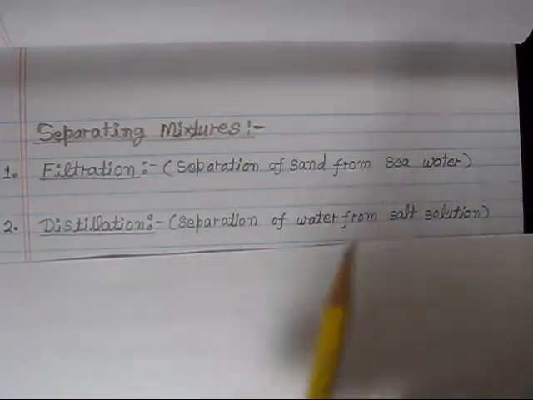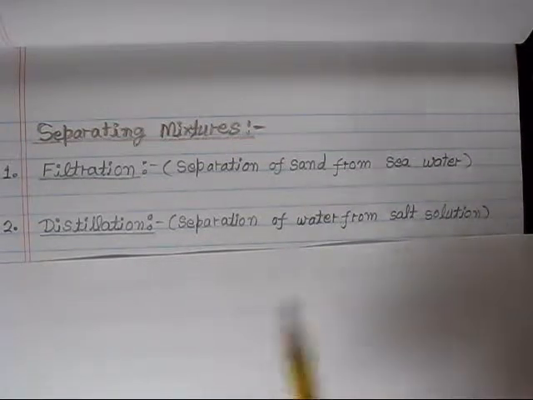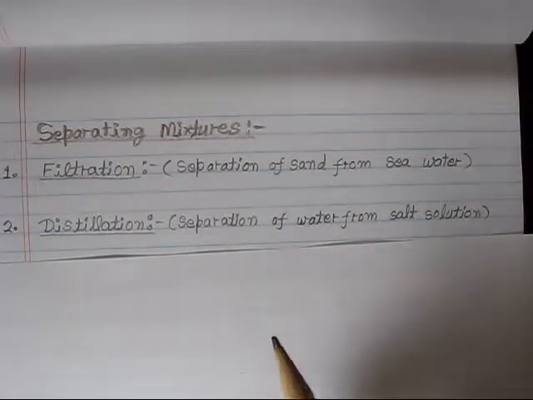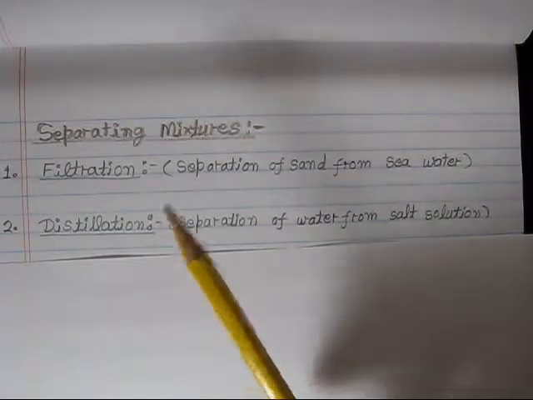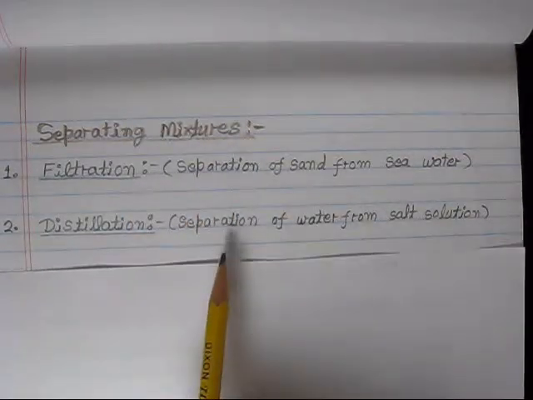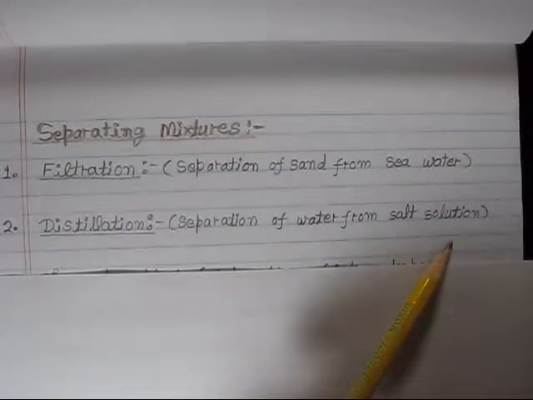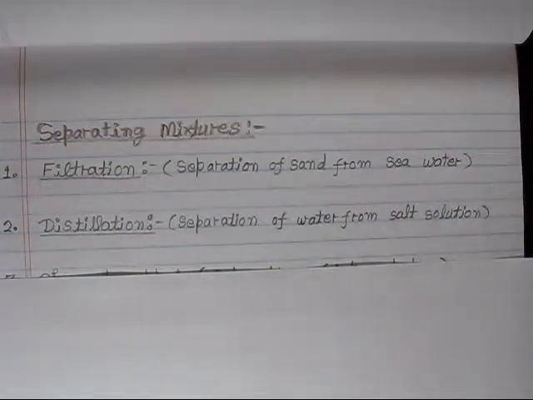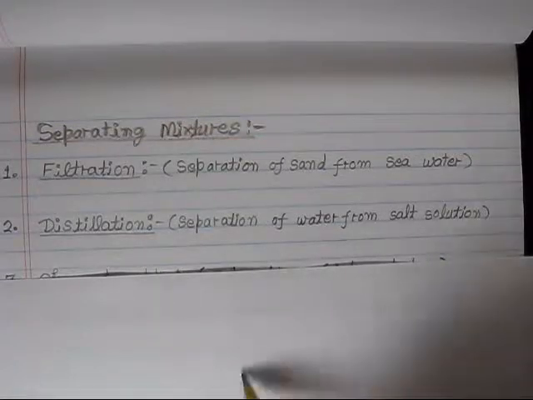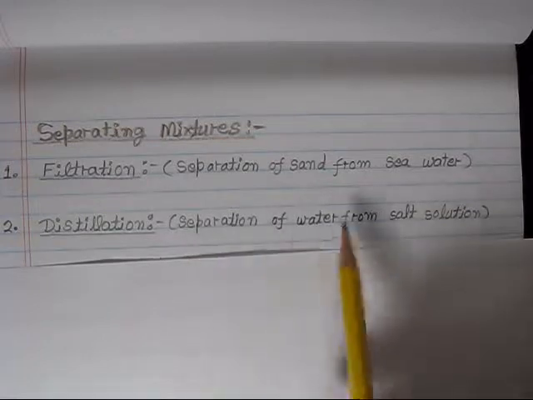If we have two independent matters which are not dissolving or mixing together, then you can separate them by filtration. Distillation is the separation of water from salt water. If two matters are dissolved together, and one matter you can boil and then condense, then you can separate the two mixtures.